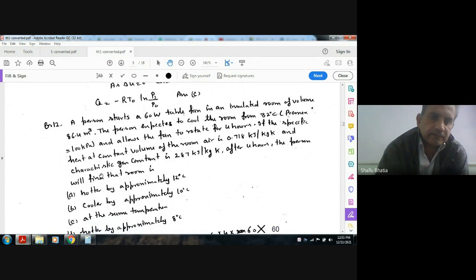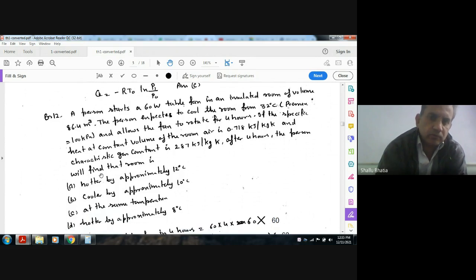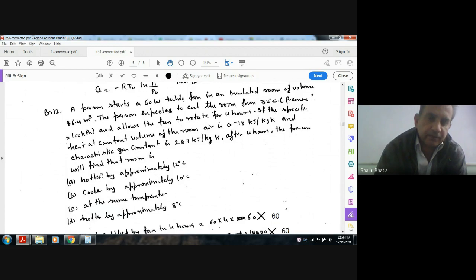Next answer is C. A person starts a 60-watt table fan in an insulated room of volume 86.4 meter cube. The person expects to cool the room from 32 degrees Celsius at pressure 100 kPa, and allows the fan to rotate for 4 hours.